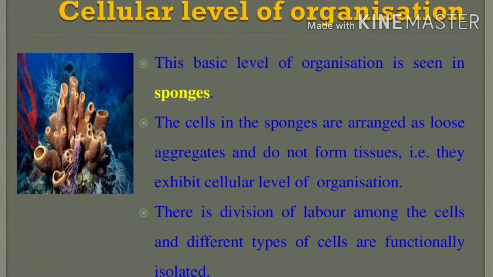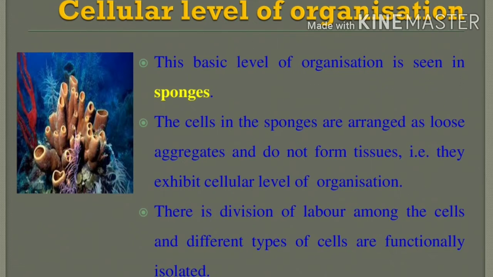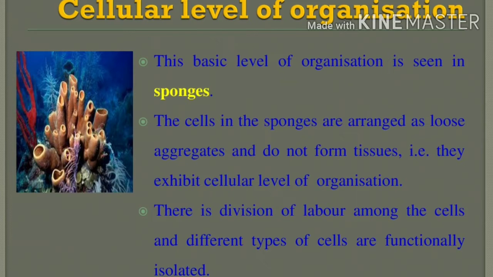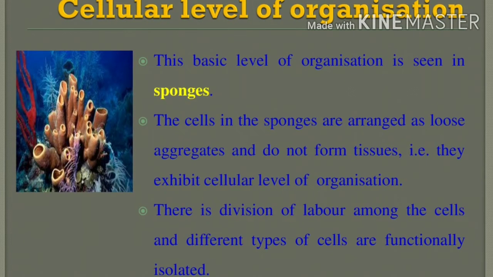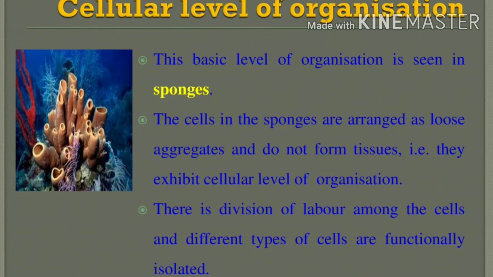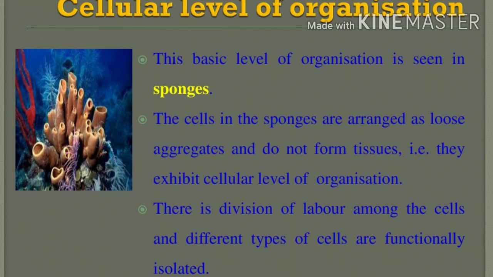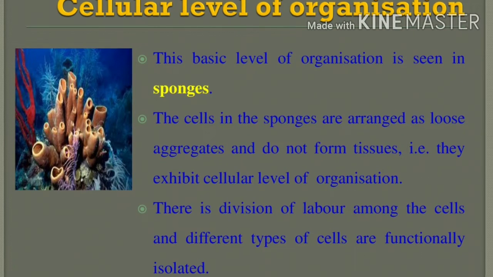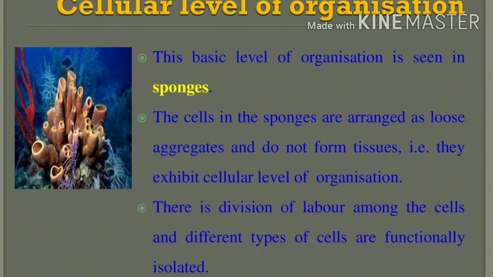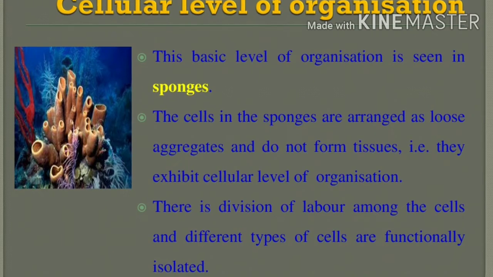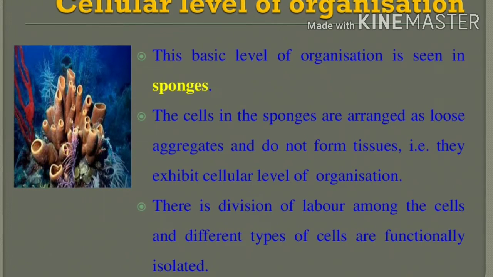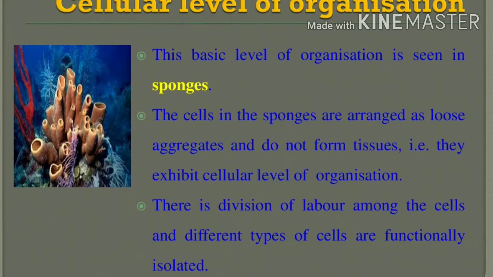How are the cells of sponges? The cells of sponges are arranged as loose aggregates and do not form a tissue. They stay only at the cellular level and do not go up to the level of tissue. Can you understand? This is one of the 2 mark questions. So sponges are arranged as loose aggregates but do not form tissues. They exhibit only the cellular level of organization, the basic level of organization.